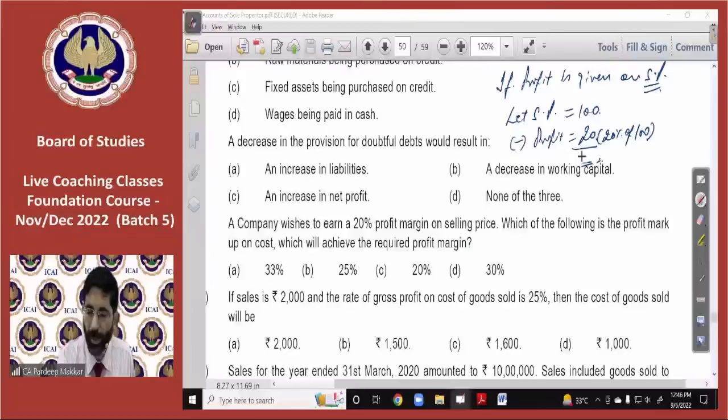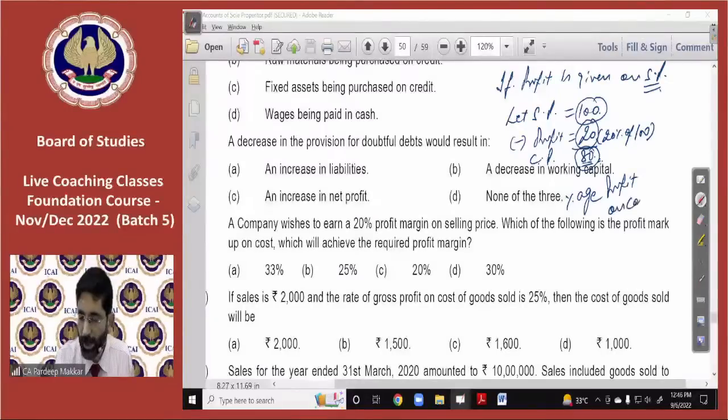So minus profit, then cost price is 80, because we know it very well, whenever profit is deducted from sale price, what we will get, we will get cost price. Now this profit is 20% of 100. So on 80 how much it will be? If you will see percentage of profit on cost, then it is 20 by 80, because profit is 20 if cost is 80. So this is 25%. You may get it. 20 by 80 is 25%.